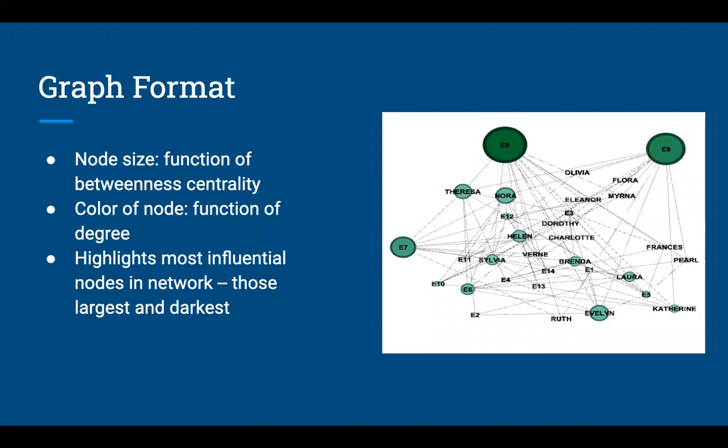Next, we formatted the graph so that it could best highlight the metrics we found most important. The node size is a function or ranking of betweenness centrality with minimum size 10 and maximum size 100. The color of the node is a ranking by degree. This provides a better visual of the most influential nodes in the network in both degree, which has the most direct connections, and betweenness centrality, which has the most influence and flow of information throughout the entire network.